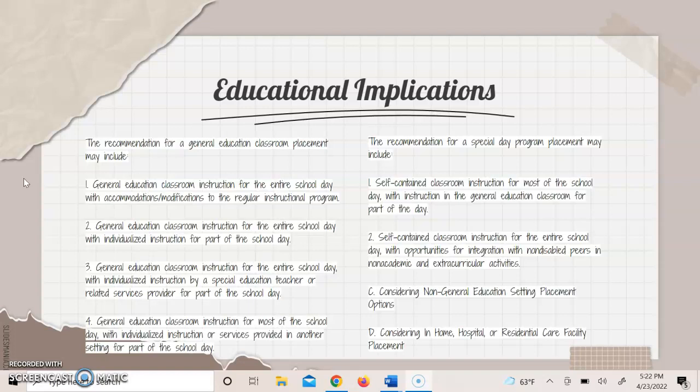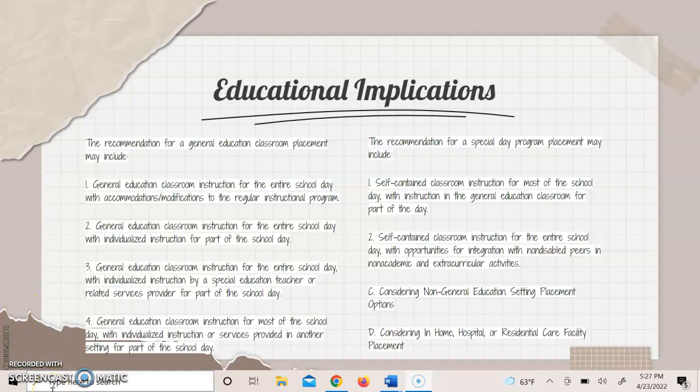Second, we have a general education classroom setting with instruction for the entire school day with individualized instruction for part of the day. Third, general education classroom instruction for the whole day and individualized instruction by a special education teacher or other related services for part of the school day. And four, general education classroom instruction for most of the school day with individualized instruction or services provided in another setting for part of the school day.